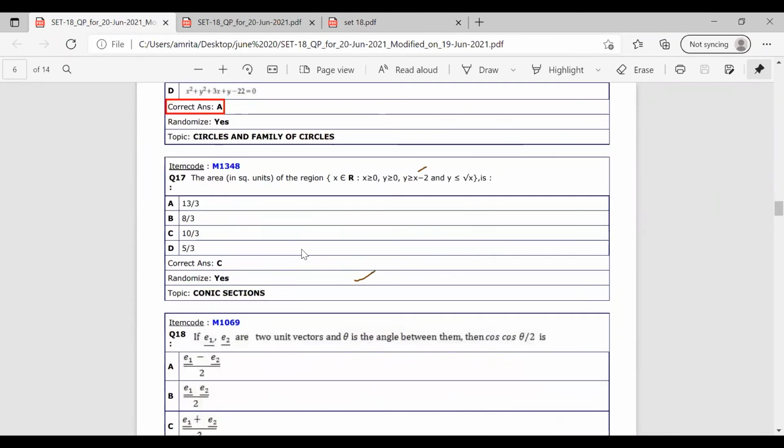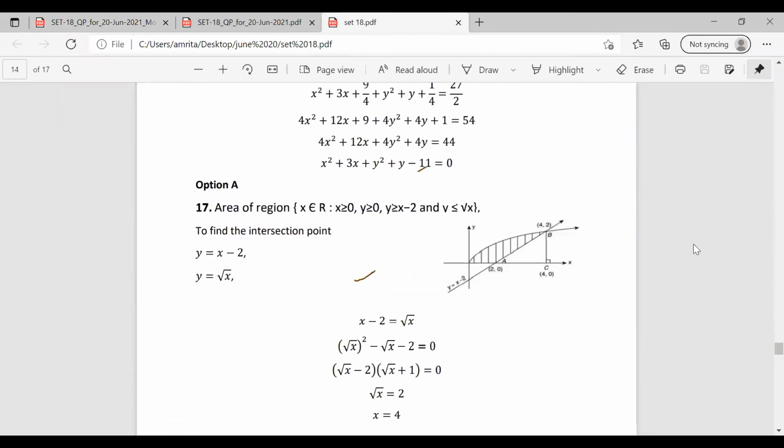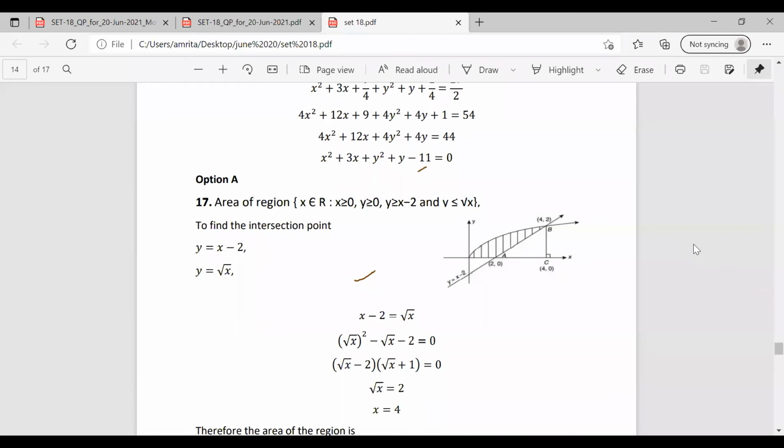Now moving on to the next question. The area in square units of the region x belongs to R such that x greater than or equal to 0, y greater than or equal to 0, y greater than or equal to x minus 2 and y less than or equal to root x is. So the area of the region is given where x is greater than or equal to 0, y is also greater than or equal to 0, y is greater than or equal to x minus 2, and y is less than or equal to root x.